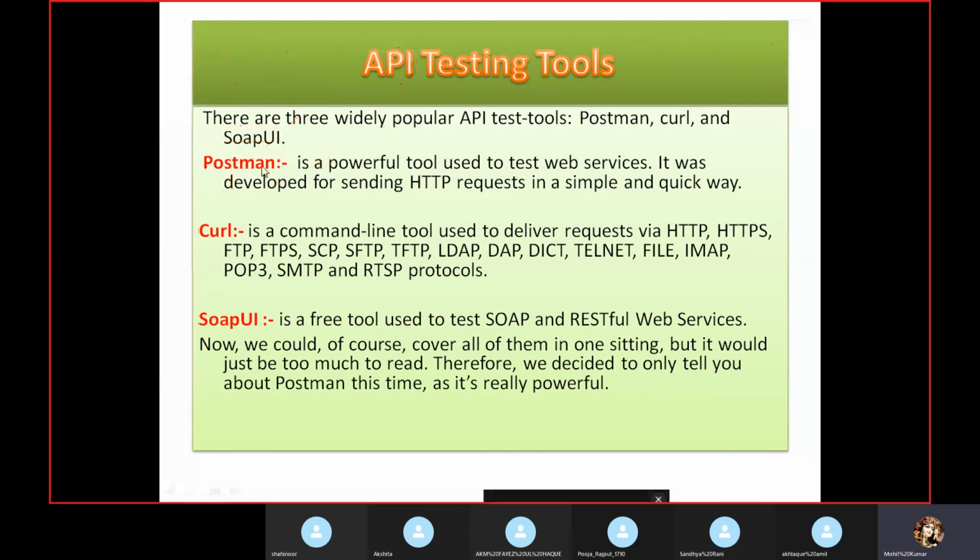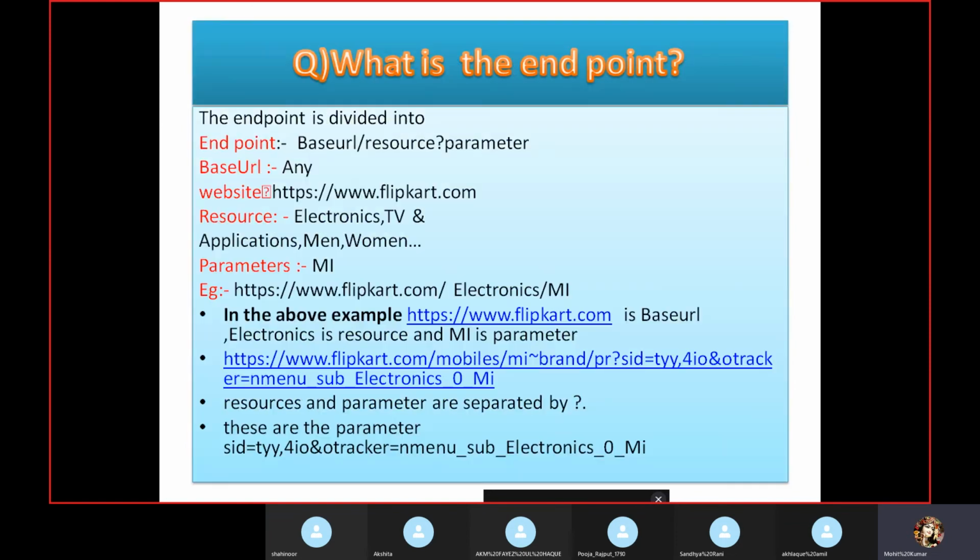If anyone asks what tools you have used, the most frequent tool people are using, whether developer or tester, is the Postman tool, and some people also frequently use SOAP UI. By using Postman we can also do automation, but it is not 100% automation, and maintenance is very difficult if we do everything in Postman. But for manual validation Postman is good, and you can also do automation by using JavaScript. Okay, so we will see that.